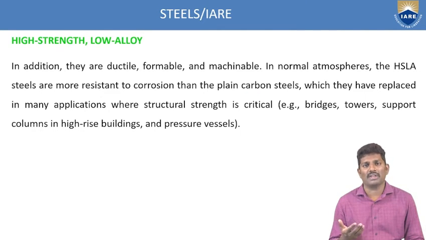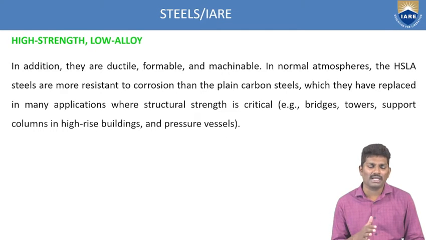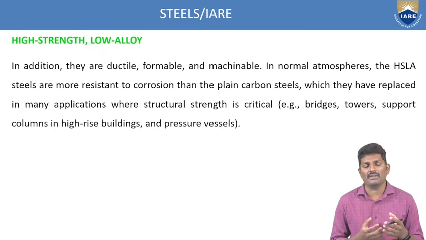And again, these have been replaced in many applications where structural strength is critical. The low carbon steel has its own applications, but once you add some alloying elements, it again increases the applications. We are trying to add applications based upon adding the alloying elements. What are those? Again, in bridges, towers, support columns in high-rise buildings and pressure vessels. So again, we are getting other improvements in the applications when we add alloying elements. Depending upon our applications, we try to reconstruct the material. We can't just take the same material. We have tried to do some research and identify what the properties are.